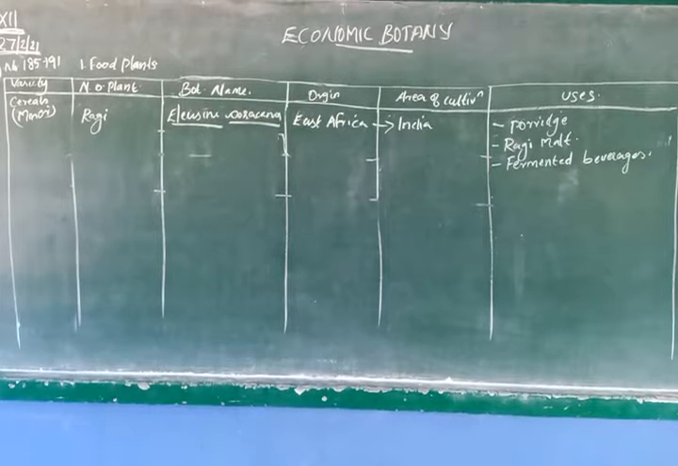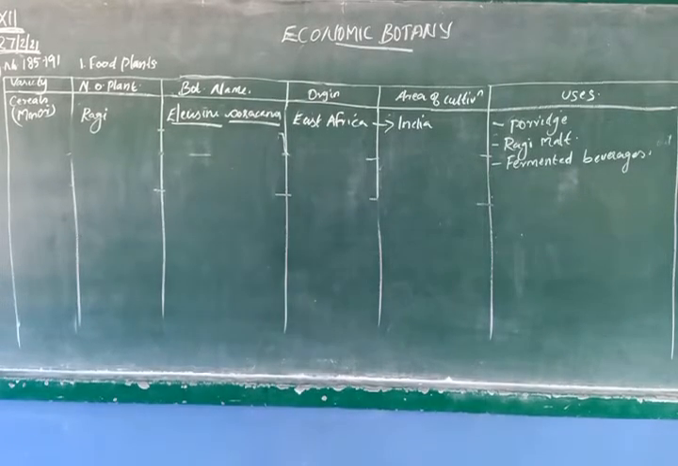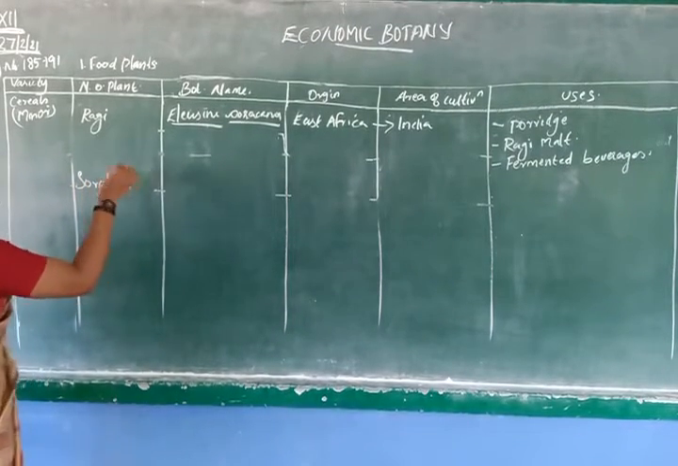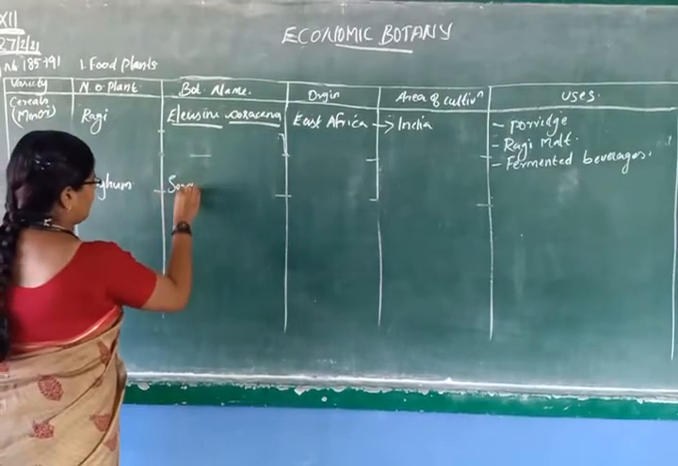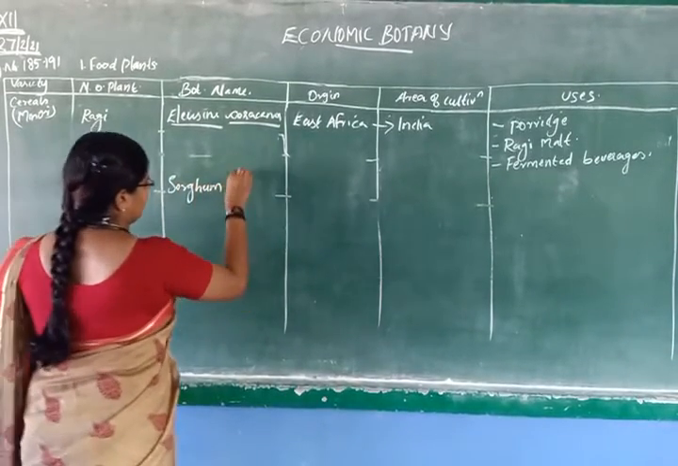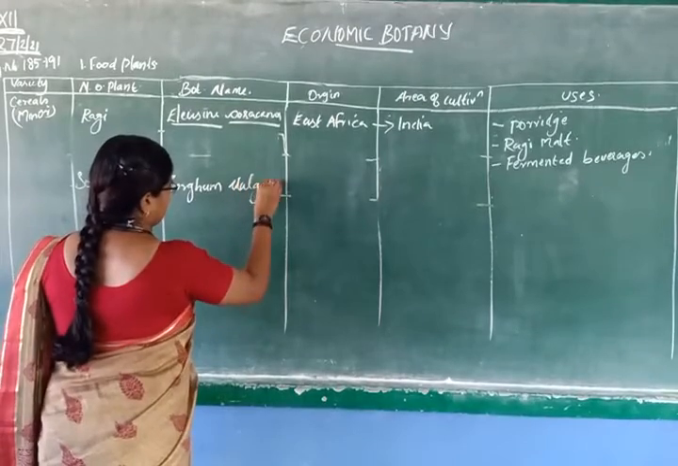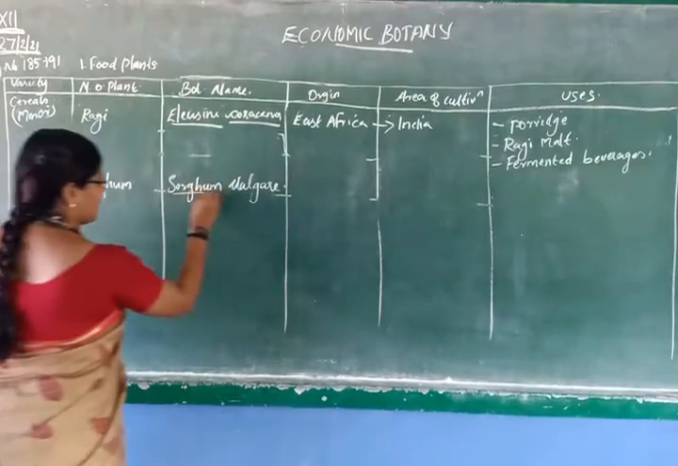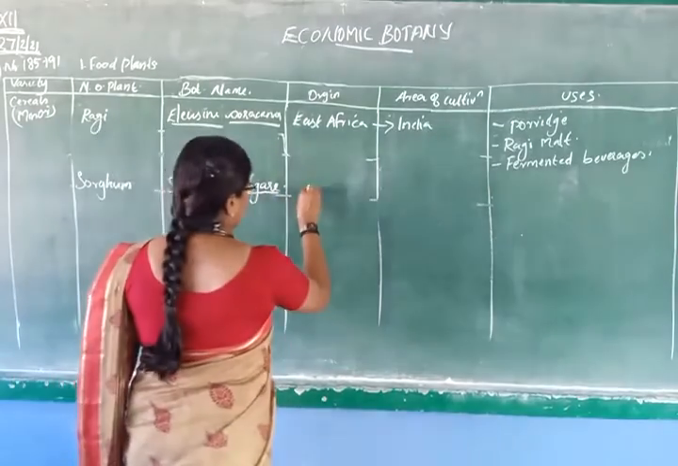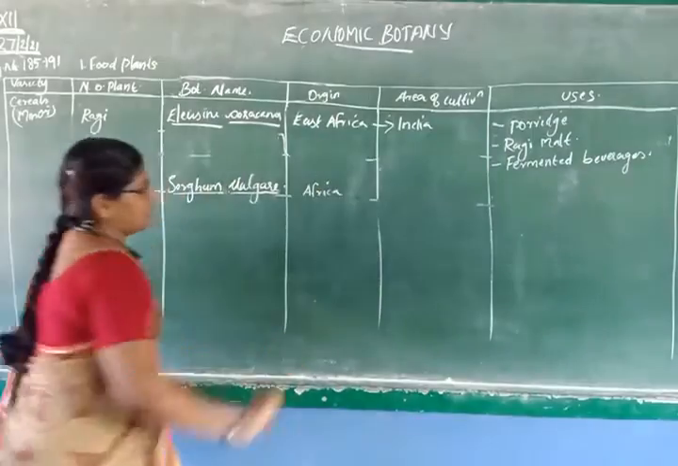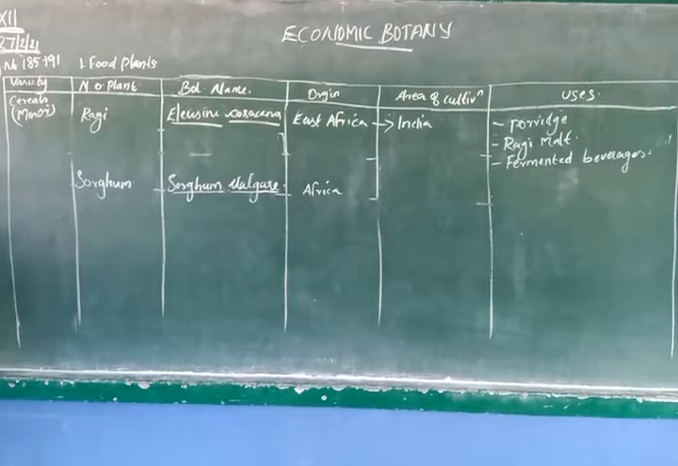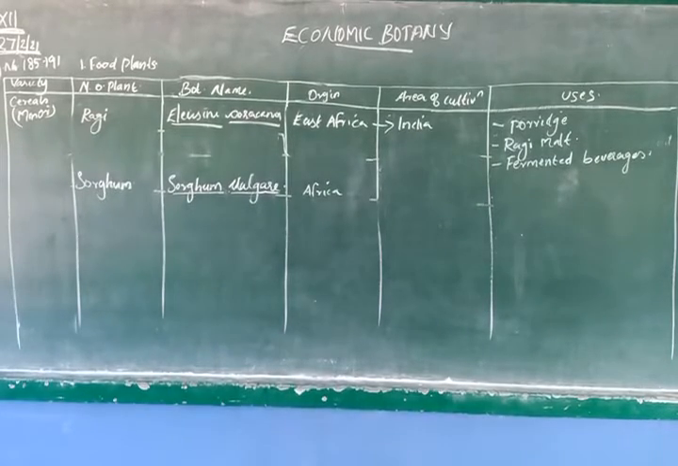Then sorghum. The next millet is sorghum. Scientific name is Sorghum vulgare. It mainly originated in Africa. Can you see sorghum in Tamil Nadu? Yes. You can see sorghum in Tamil Nadu also. Okay.